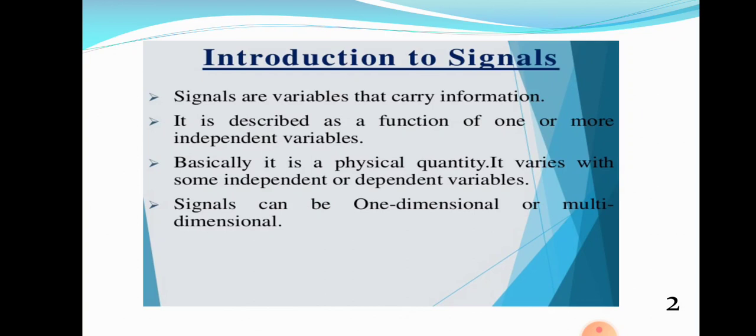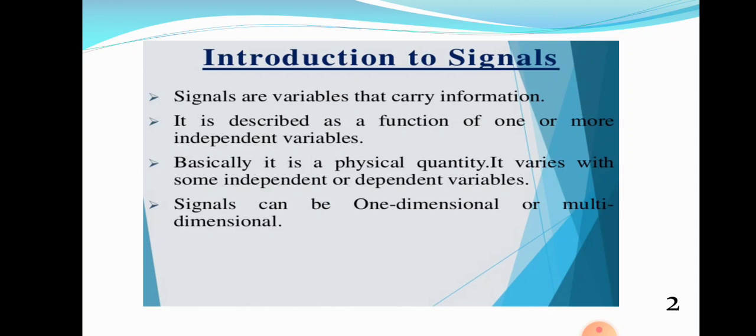I am repeating, anything that carries information is known as a signal. A signal is a physical quantity that varies with time, space, or any other independent variables. Signals are broadly classified into two: one-dimensional signal or multi-dimensional signal. A multi-dimensional signal includes a two-dimensional signal, three-dimensional signal, etc.